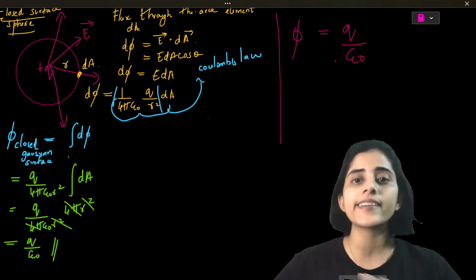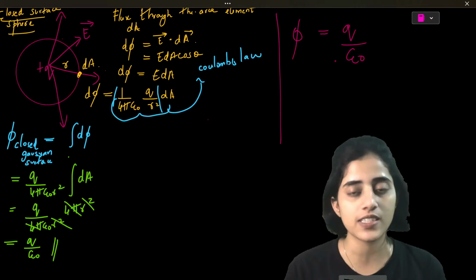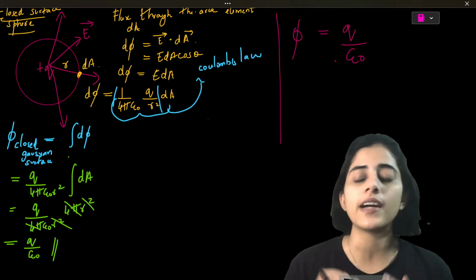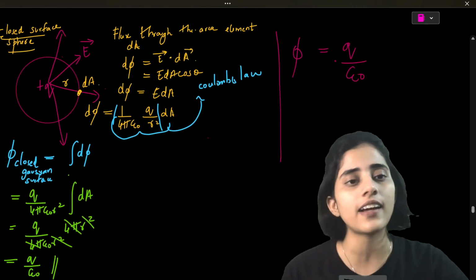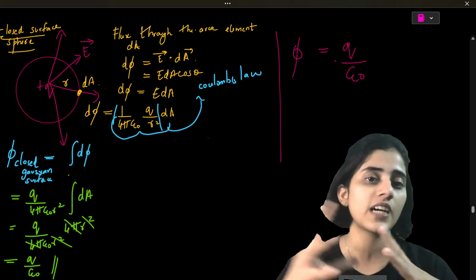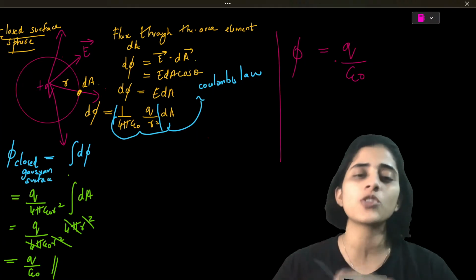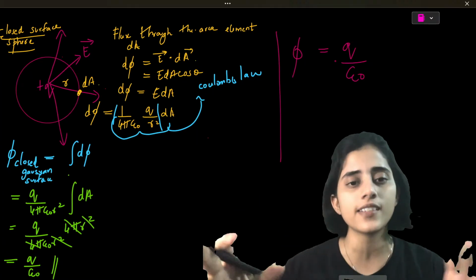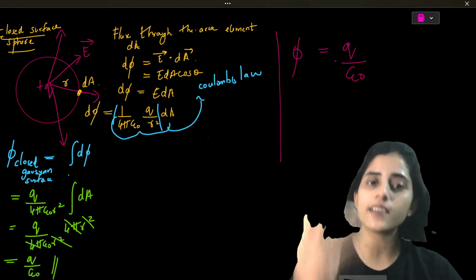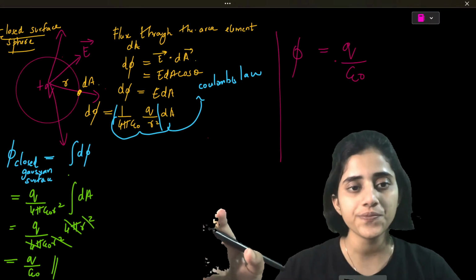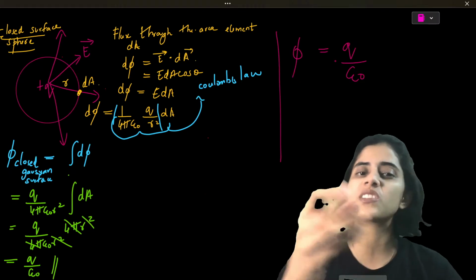So the total flux of field lines through a closed surface is equal to q by epsilon naught. That is our conclusion. In your exams you might have a question: derive Gauss law using Coulomb's law. This is what you should do. It's very easy if you understand, students. Only if you sit and learn by heart will you go wrong. If the question is derive Gauss law from Coulomb's law, this is what you have to do.